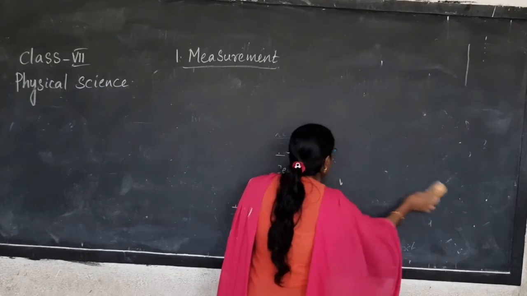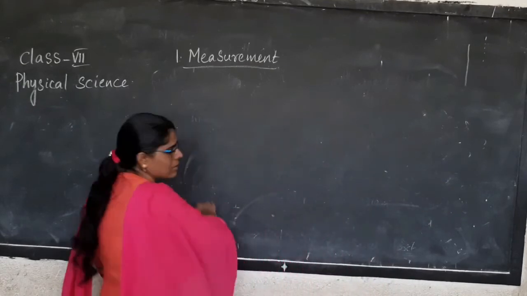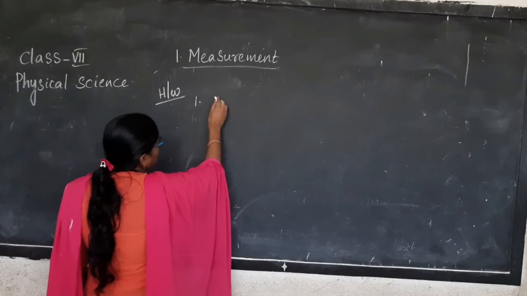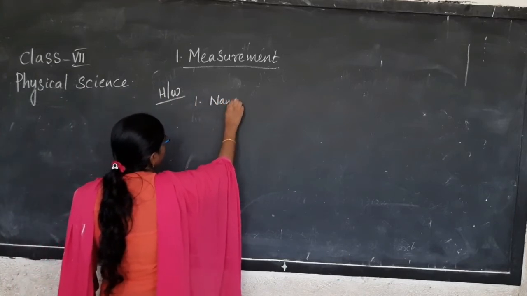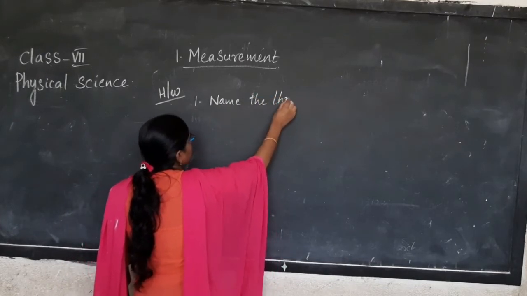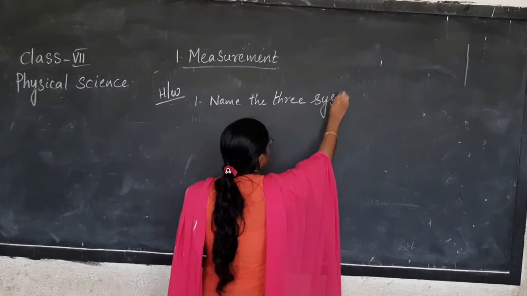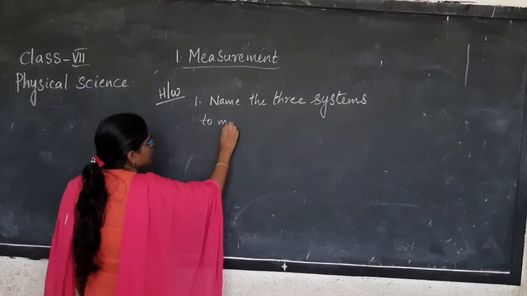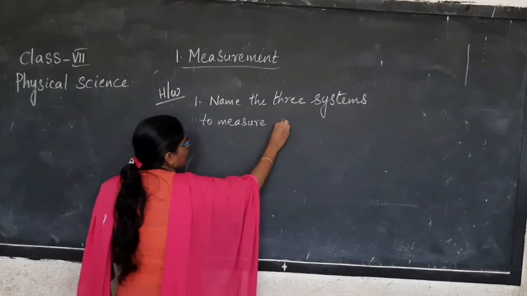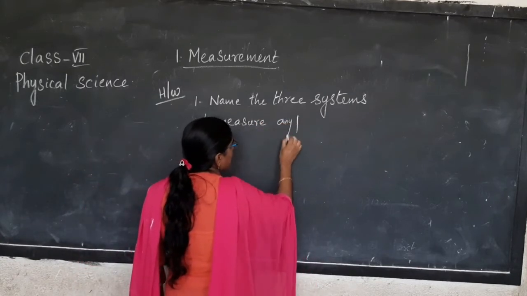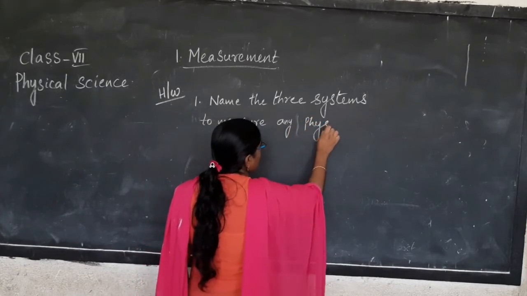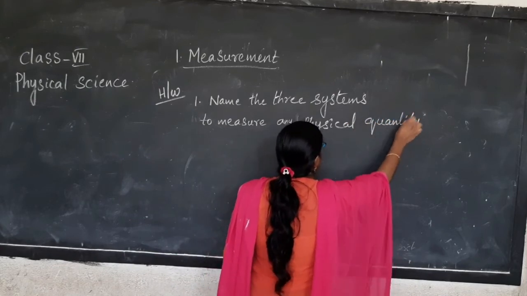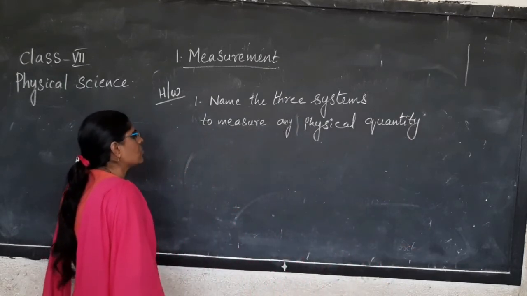Okay, what is your homework is, write your homework on just first one: name the 3 systems to measure any physical quantity.